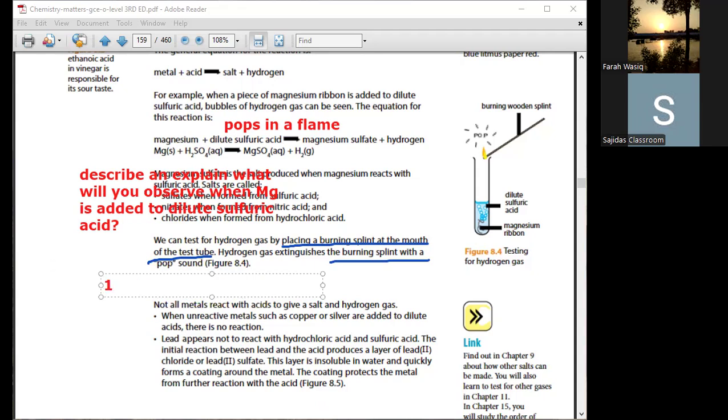the first observation will be the piece of magnesium gets dissolved in dilute sulfuric acid and disappears.